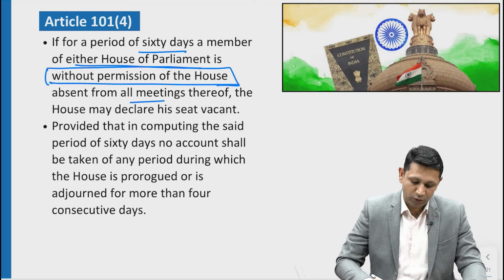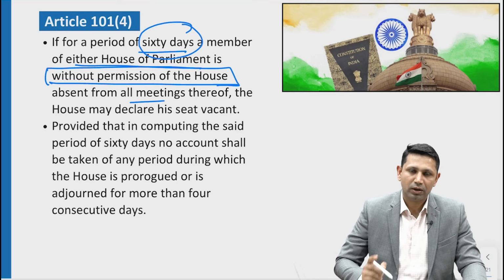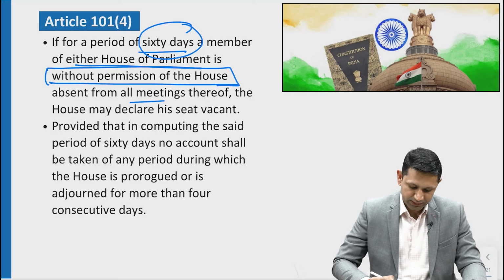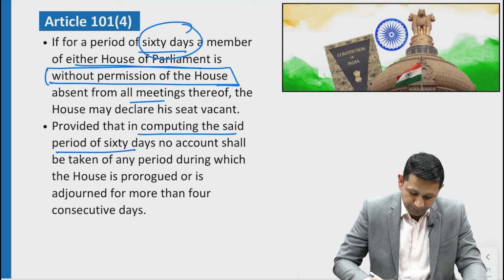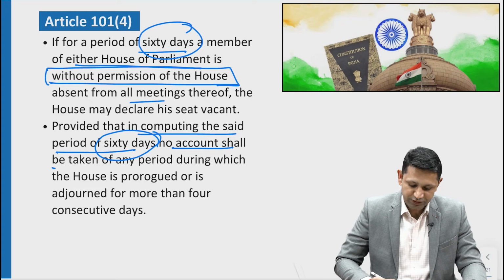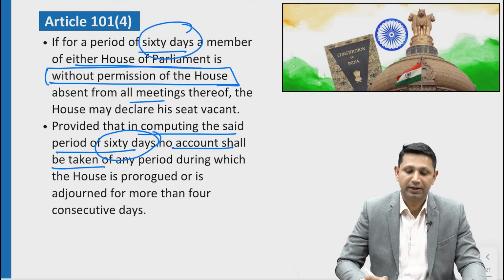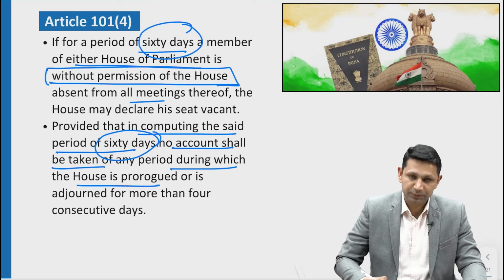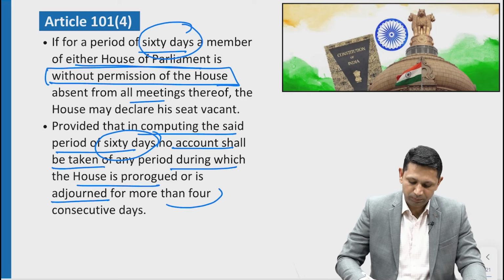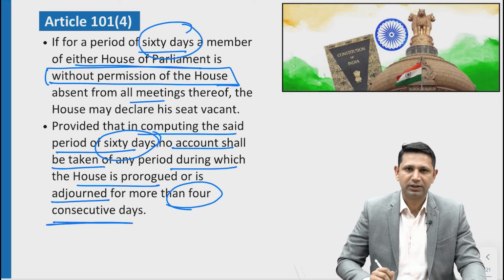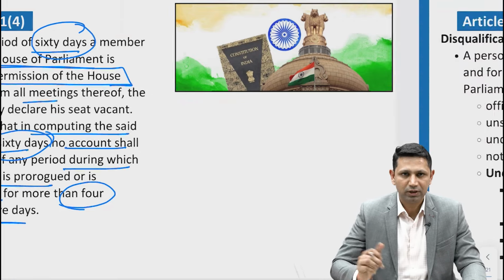And he is absent from all meetings of the house for more than 60 days. Also, this article says that in computing the said period of 60 days, no account shall be taken of any period during which the house is prorogued or is adjourned for more than 4 consecutive days. So these are the two conditions that are given in Article 101 Provision 4.